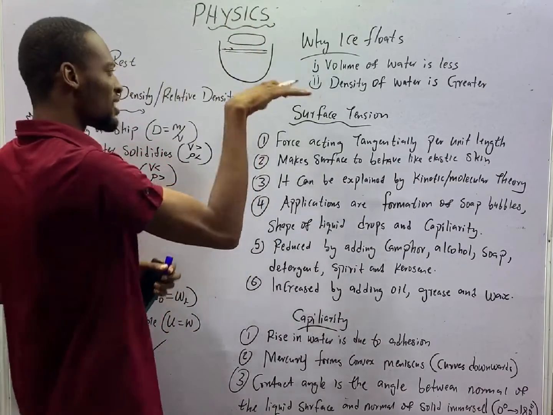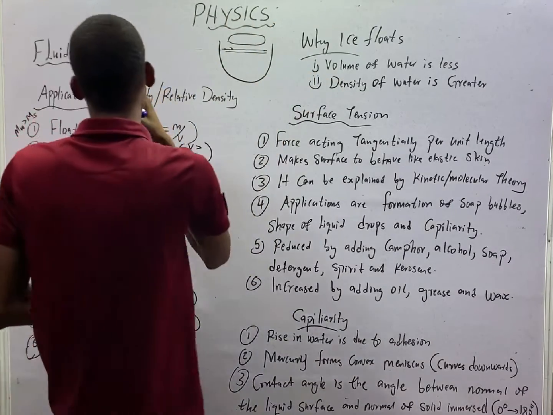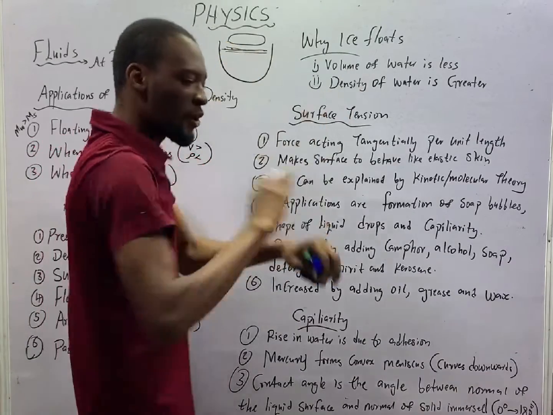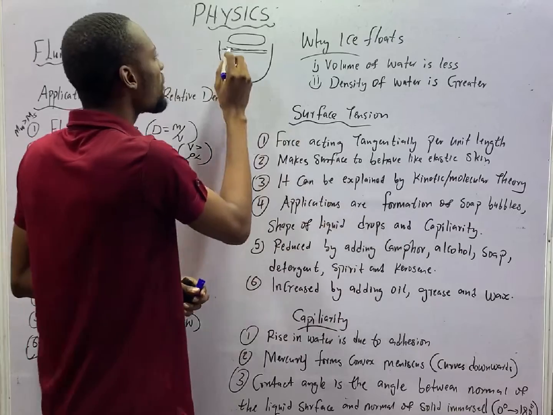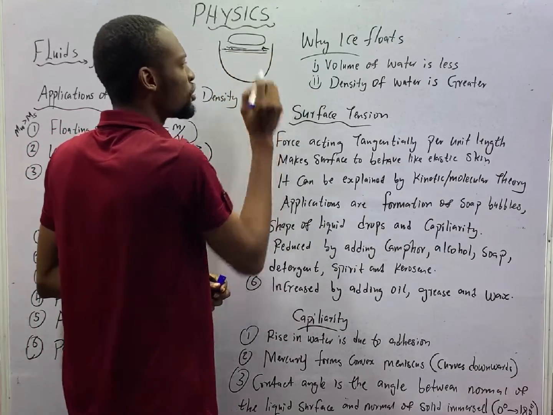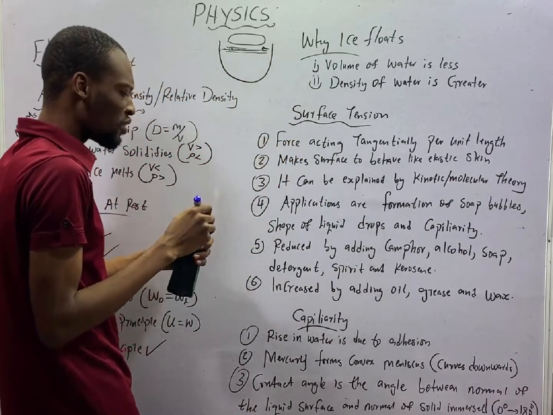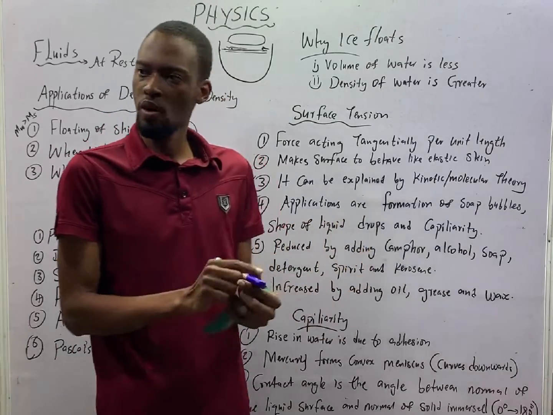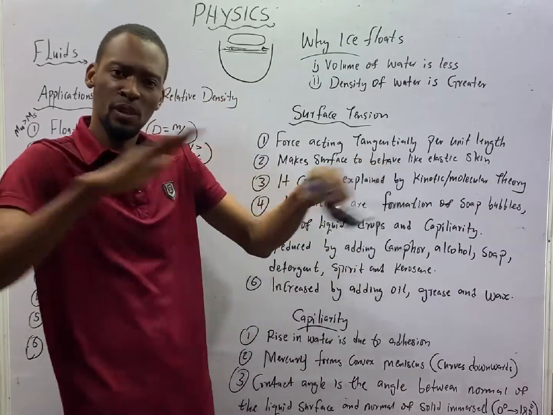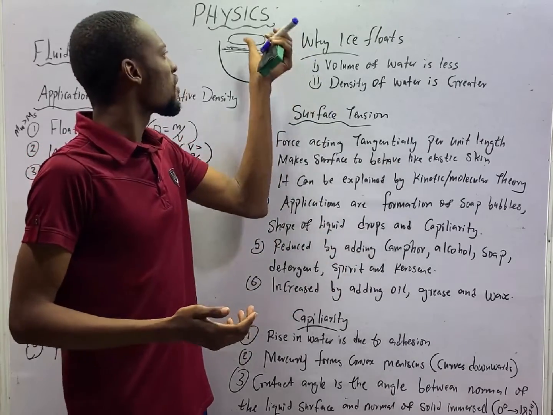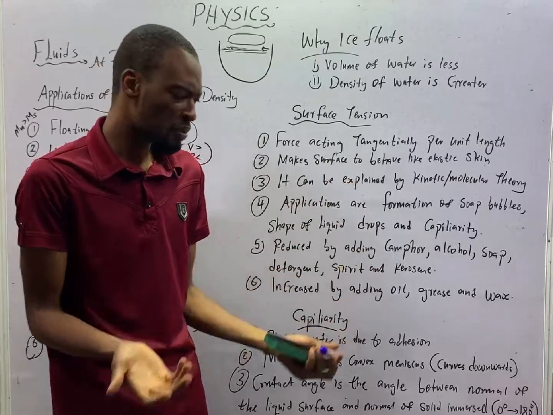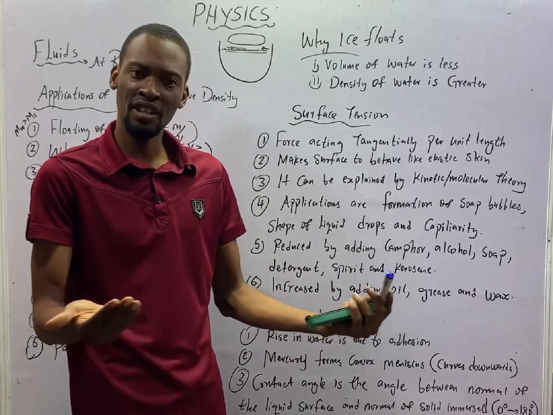As this ship enters the water, the mass of the water this ship is displacing should be more than the mass of the ship. If the mass of the water the ship displaces is more than the mass of the ship, then the ship is able to float in water. Because the water isn't really having any problem.